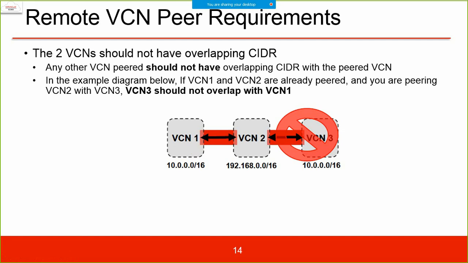And then if you are peering VCN2 with VCN3, it is not allowed because there is an overlap. VCN3 should not overlap with VCN1. That is the point. All right.